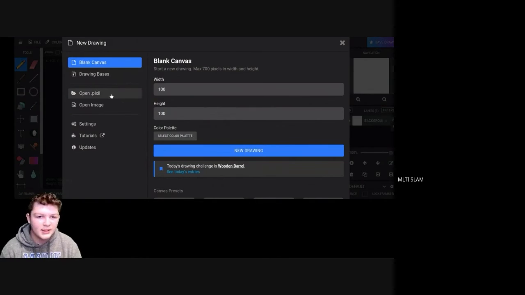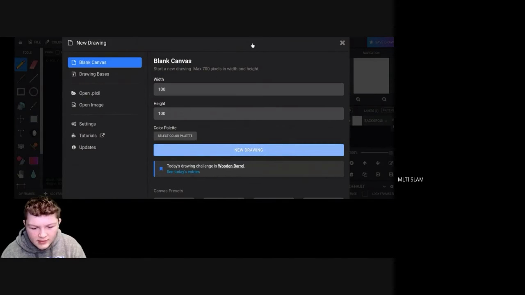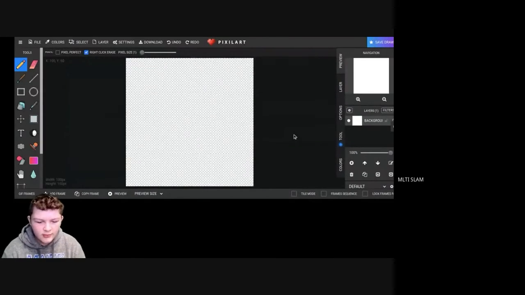It provides a good enough level of detail for the pixel art while still keeping it looking like pixel art and not a straight up image. So just click on New Drawing, and okay. There you go. You will be presented with a brand new drawing.